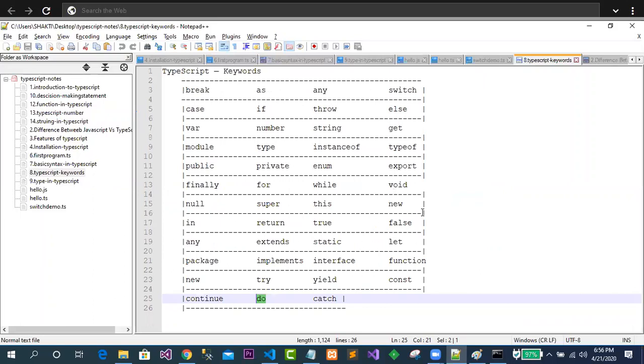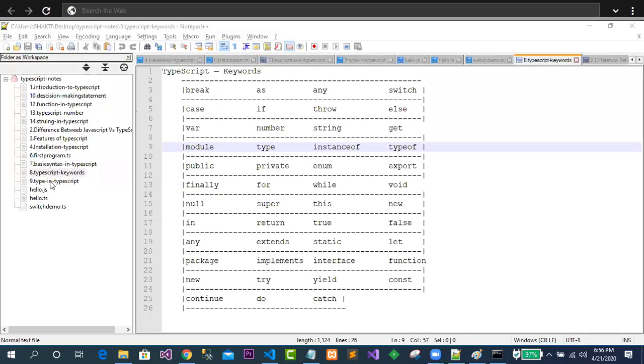Just try to have a look at it. All the keywords, I think, are related to programming languages. I think all the things that you might have used in your programming language, like C# and Java. Those who are Java developers and those who are C# developers might have used all these things.